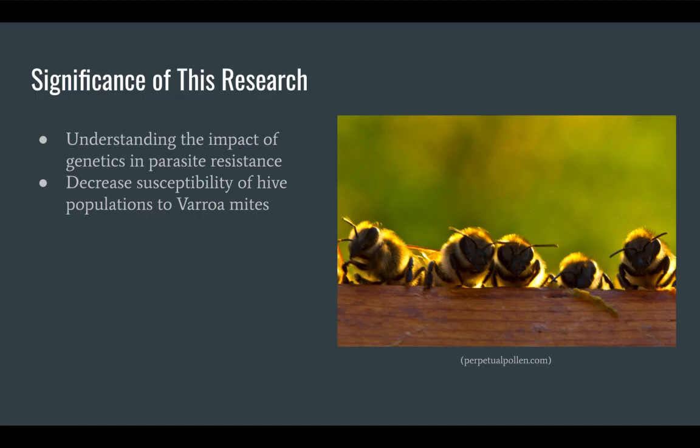Apis mellifera is the leading producer of honey worldwide, and Varroa mites are the main source of colony loss within this species. These experiments help us understand the impact of genetics in parasite resistance. Selective breeding for genetic resistance of these mites without harming honey production or increasing aggressiveness of the species could help to mitigate overall population loss.